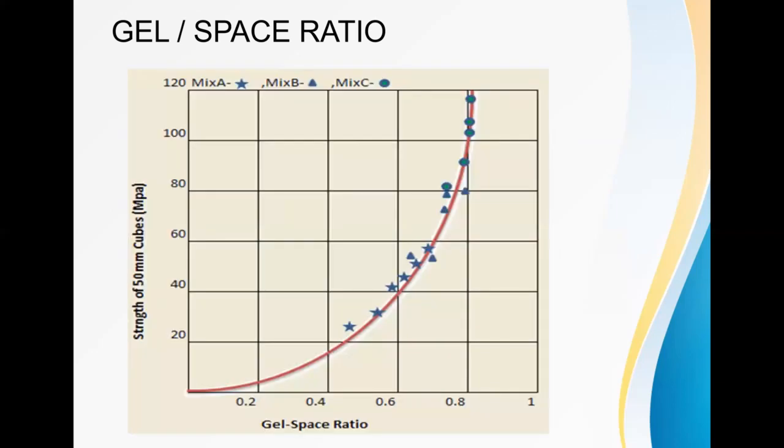This is a chart they have given. On the x-axis, they have proposed the gel space ratio, and on the y-axis, the strength of about 50 cubes when checked.